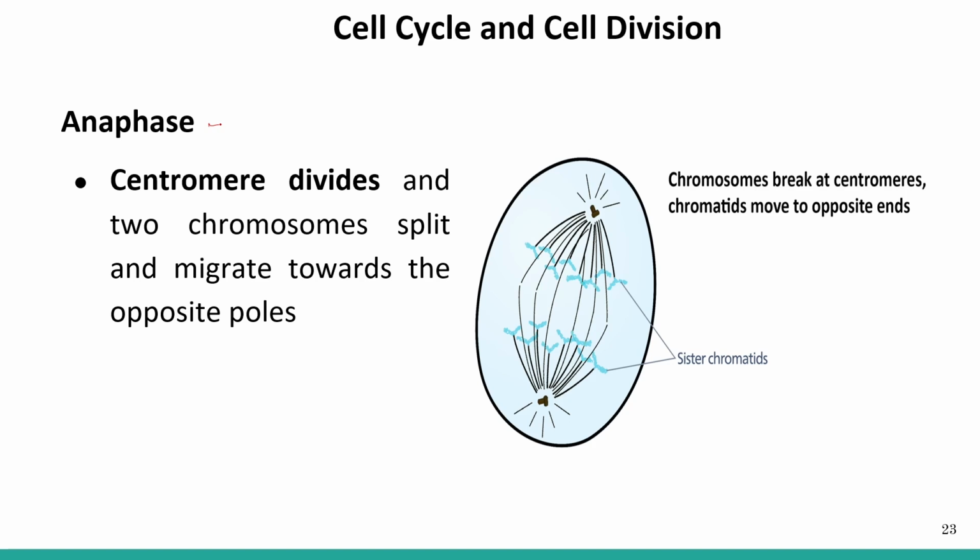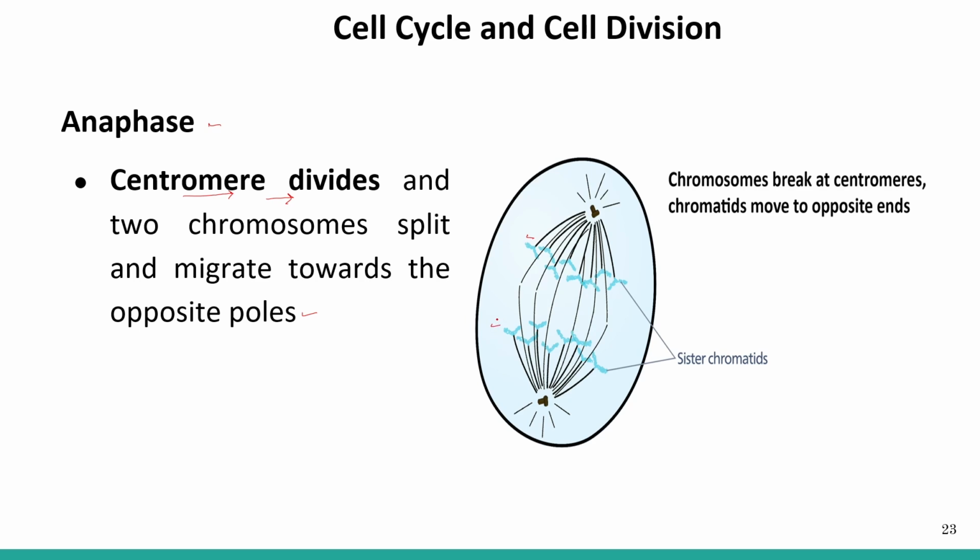Now after metaphase we have the anaphase stage. In anaphase what happens? Centromere division takes place here. The centromere of the chromosome divides and the chromosome will split. The chromatids will move towards the opposite poles. The centromere will divide first, and you can see the chromatid here.